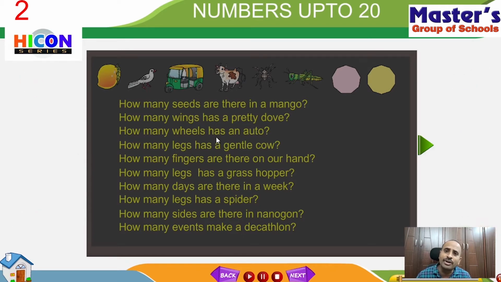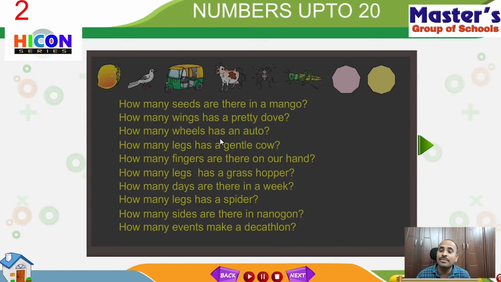Not only a dove, every bird you observe in your daily life, sparrow, parrot, dove, crow, almost all birds have two wings. So how many wings has a pretty dove? The answer is two wings. And read the third question: how many wheels has an auto? Have you observed the auto?